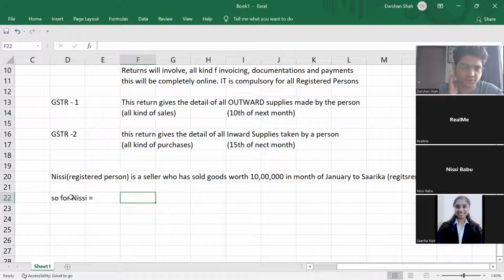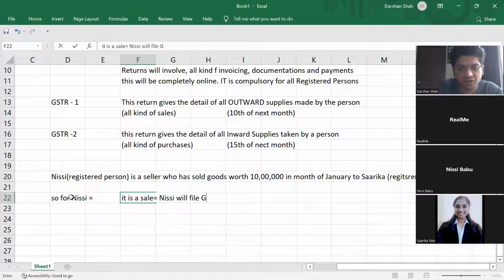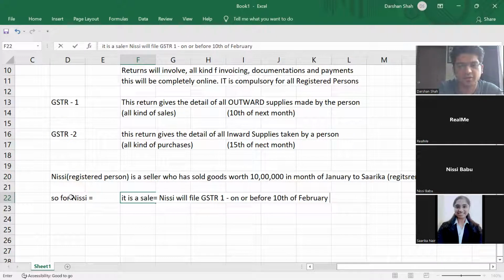So for Nisi, what is it? Nisi should file GSTR1 or GSTR2? 1. Correct, because for Nisi it is a sale. Right? So Nisi will file GSTR1. When will she file GSTR1? Which date? 10th of February. On or before. She can file it before also, no problem. On or before 10th of February.